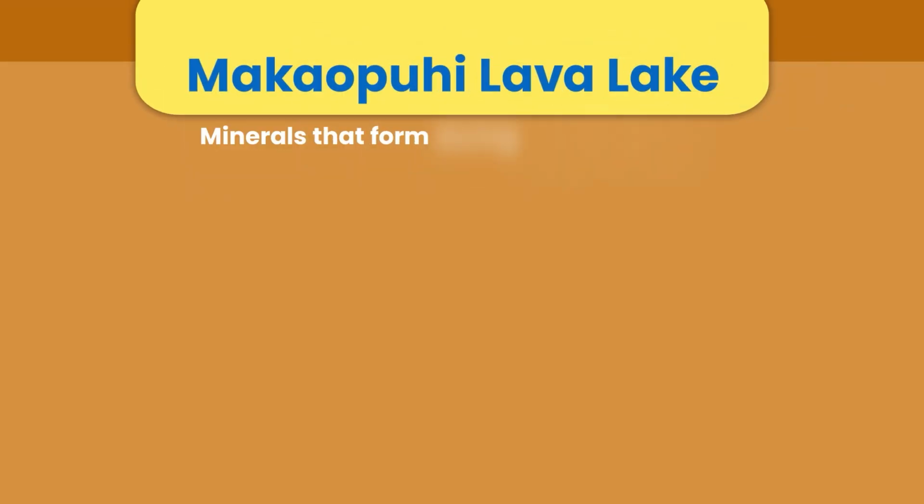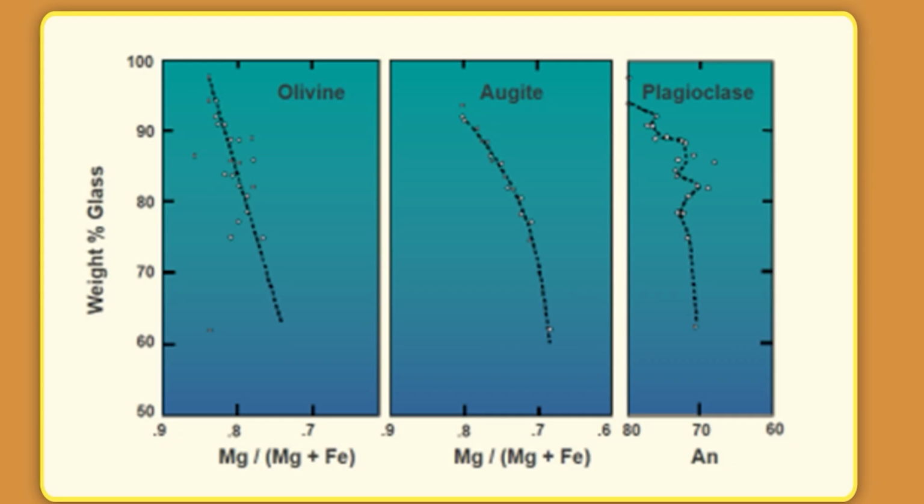Minerals that form during crystallization: maximum olivine forms in weight percentage, which shows high Mg content, Mg-Fe content, whereas augite is slightly lesser than olivine and plagioclase both.